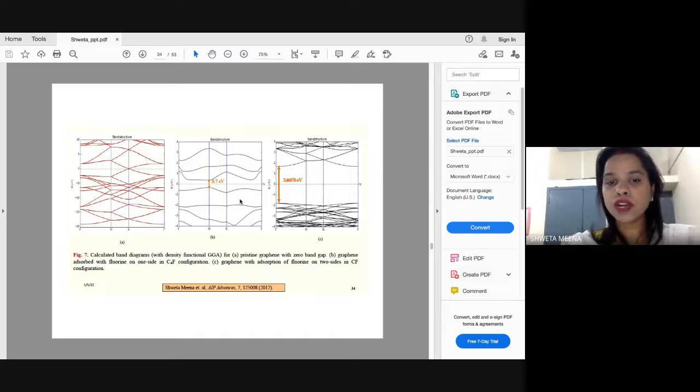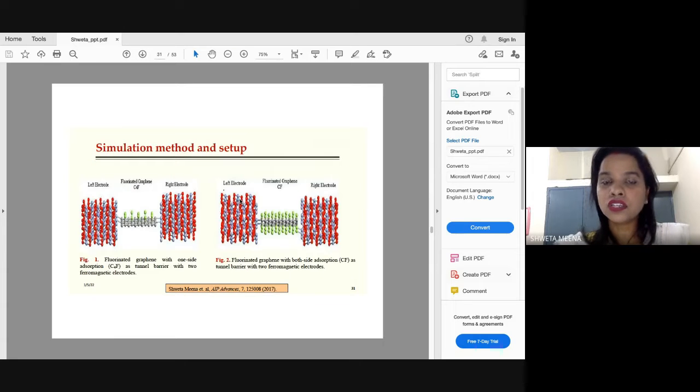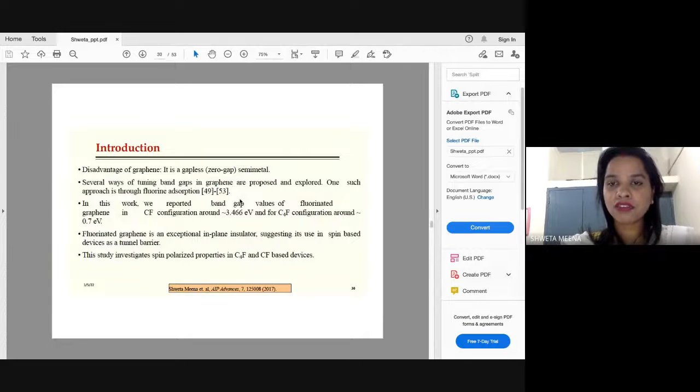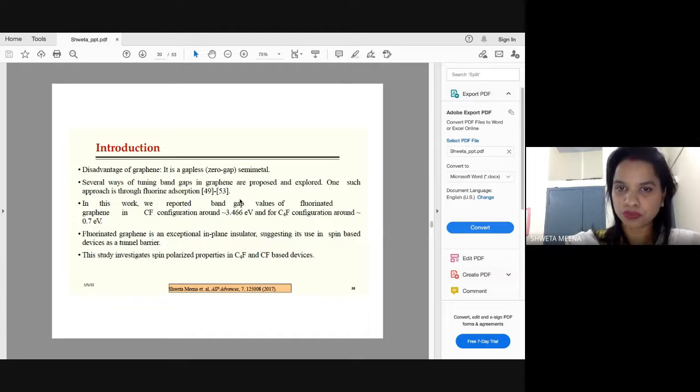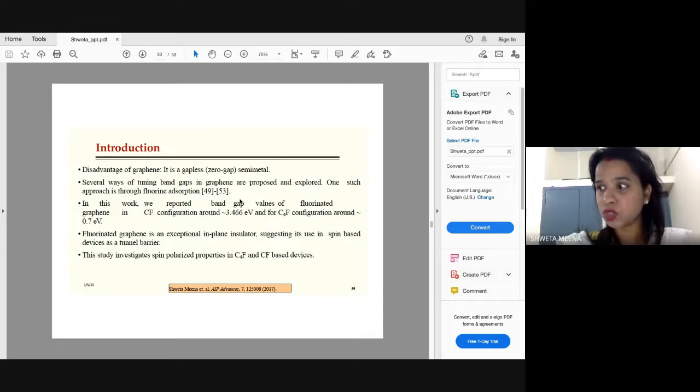So what I mean to say is, if a material in pristine form does not satisfy your application conditions, you can always go with functionalization also. You have to try which material, by adding which material, you can get good properties and enhance the property as per your application.